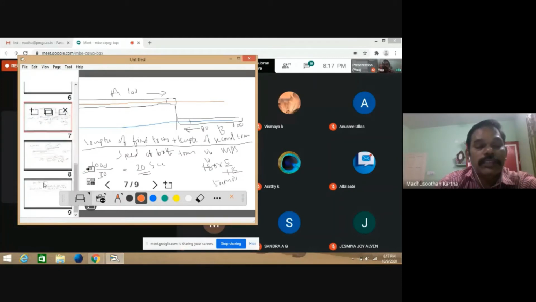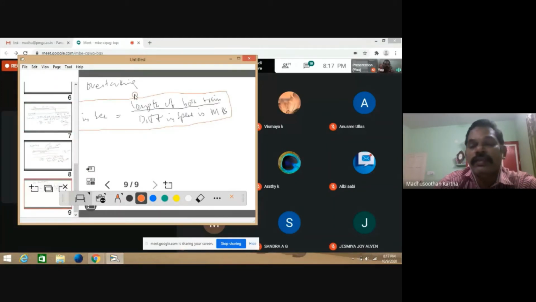And the next case is overtaking. If a train wants to overtake another train, say an express train and a local train, then the length of both trains divided by the difference in speed in meters per second. That is the equation. So the questions will be discussed tomorrow. This is the fundamental part of time and speed. I hope the concept is very clear for you. If you have any doubt or query, you can ask me, or you can use your message chat box. Waiting for your message or response.